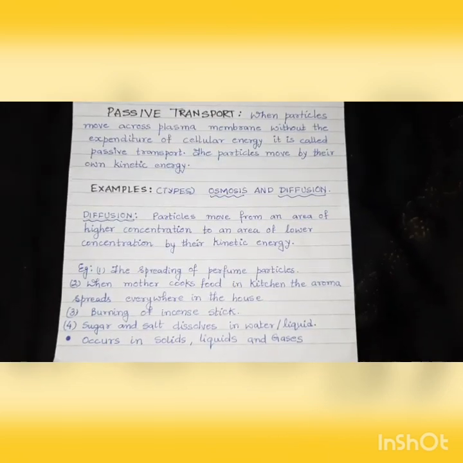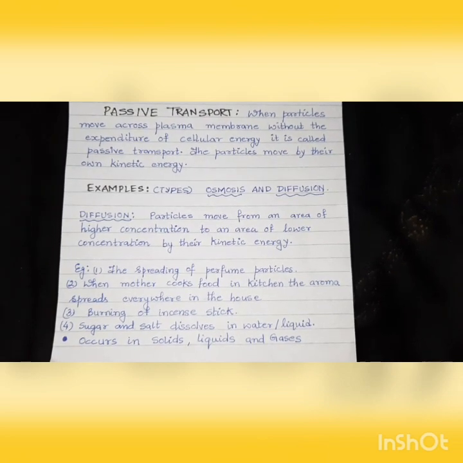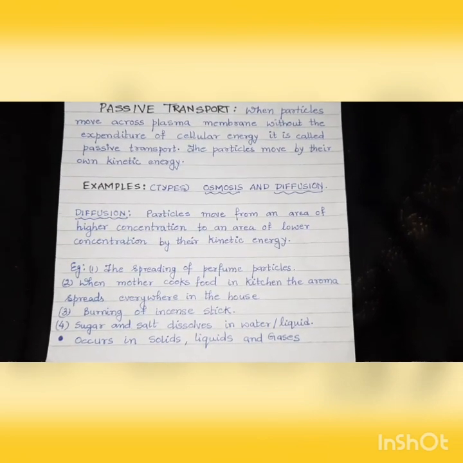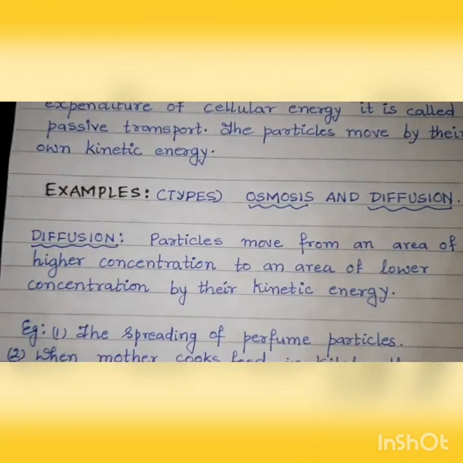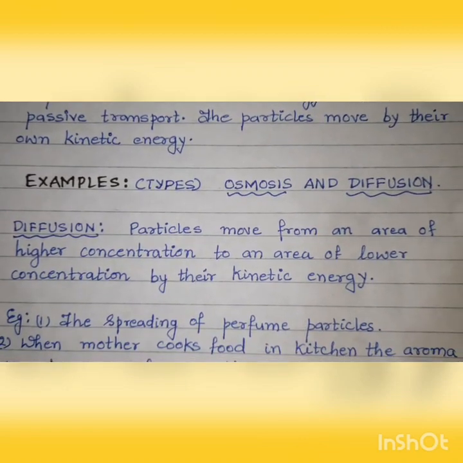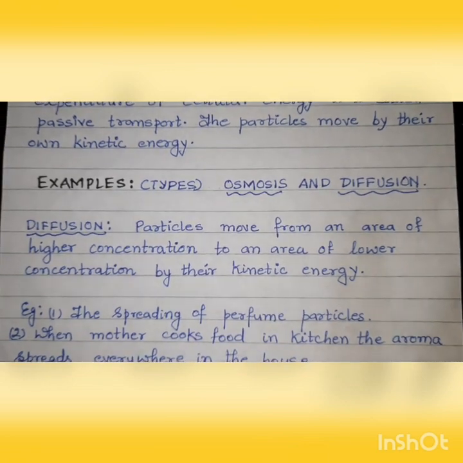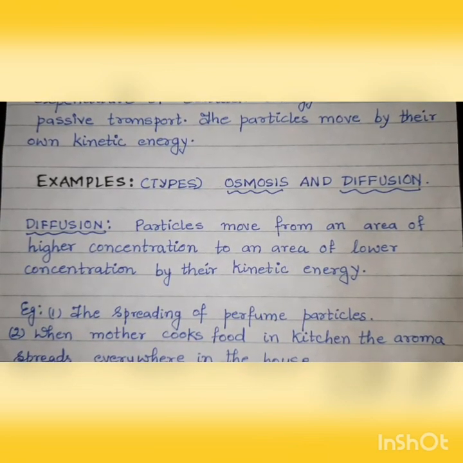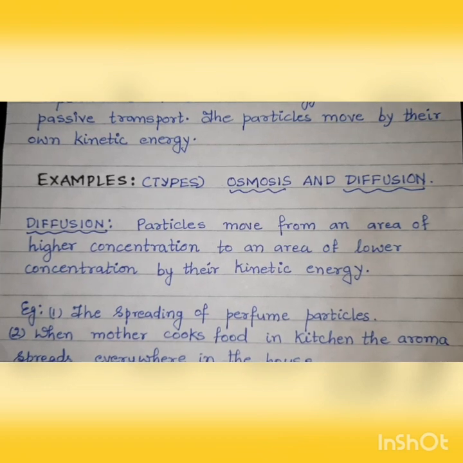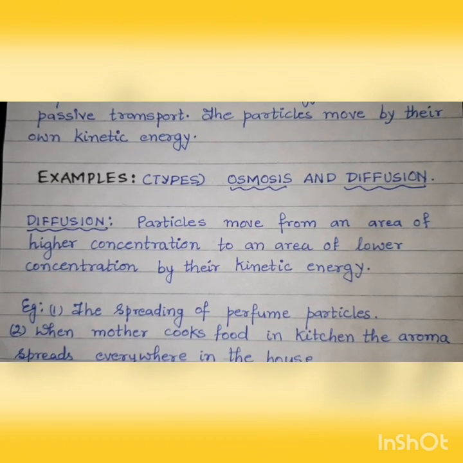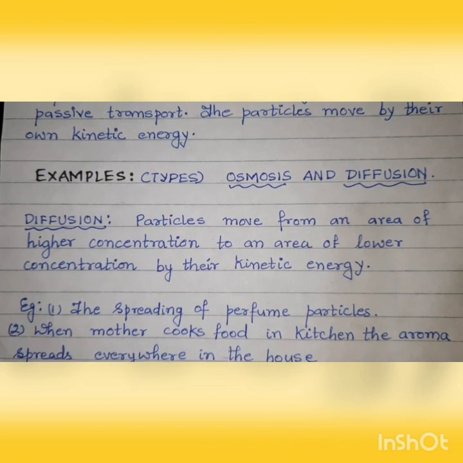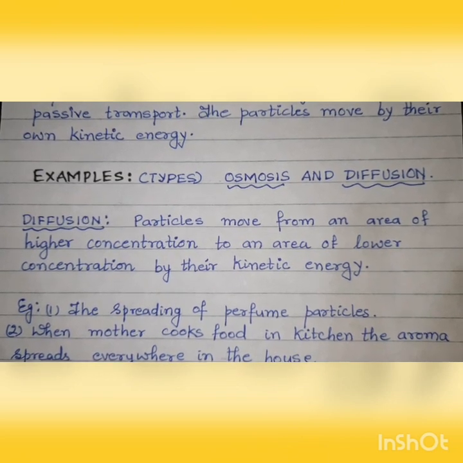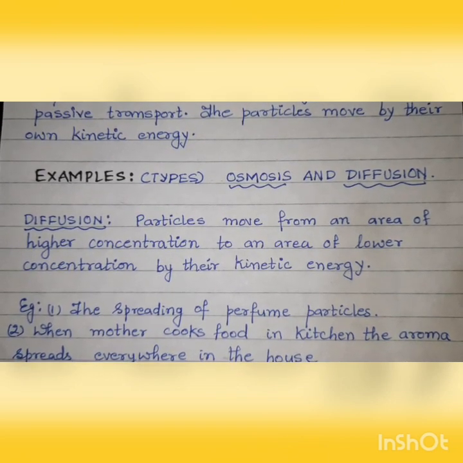Now let us discuss the types of passive transport. There are two types of passive transport, osmosis and diffusion. Now let's first understand what is diffusion. Diffusion is the movement of particles from an area of higher concentration to an area of lower concentration by the use of kinetic energy of the particles. That means the particles will move by themselves from an area of high density to an area of low density.